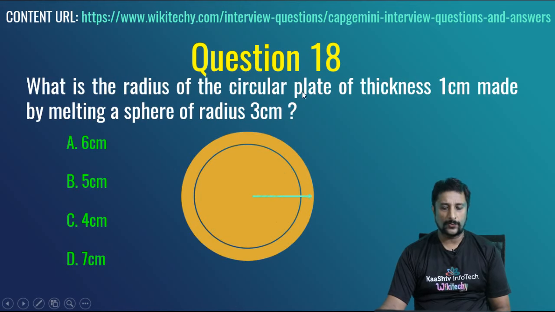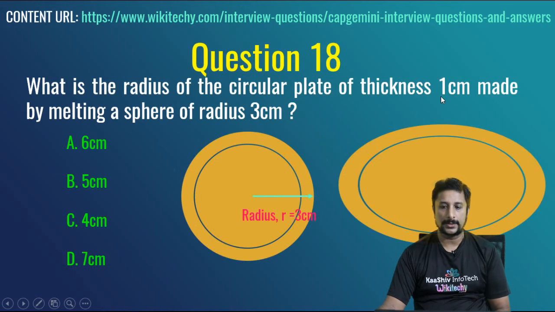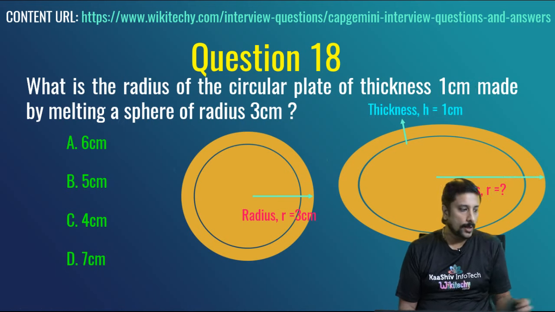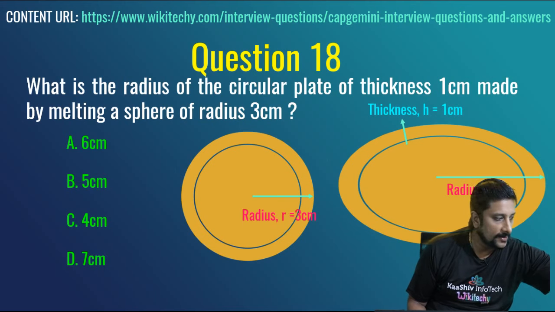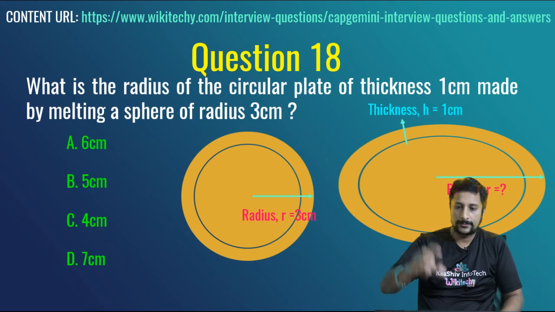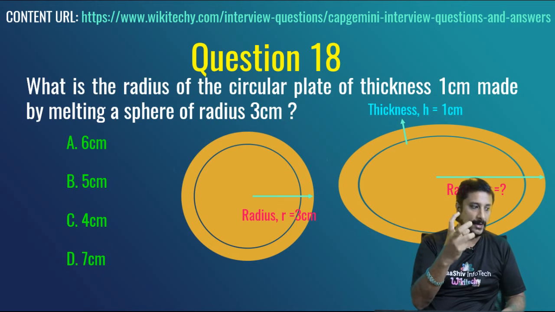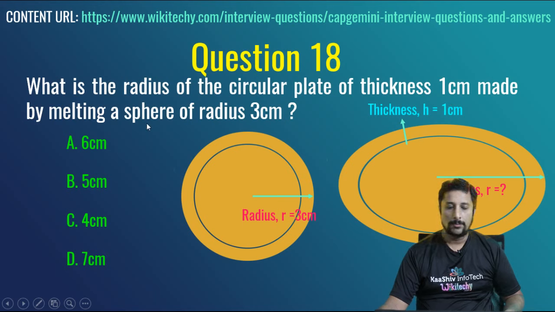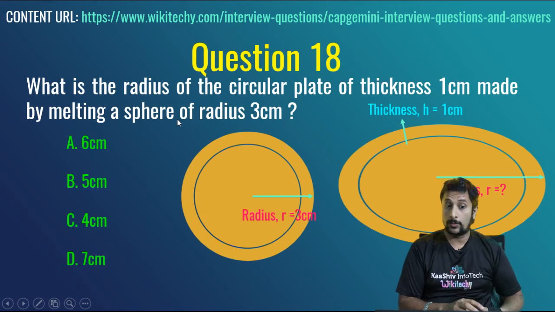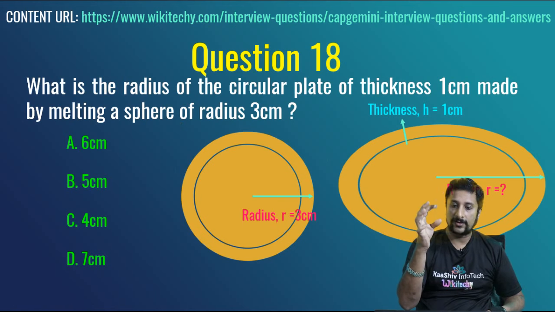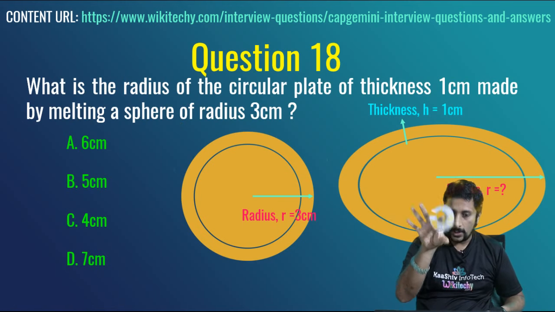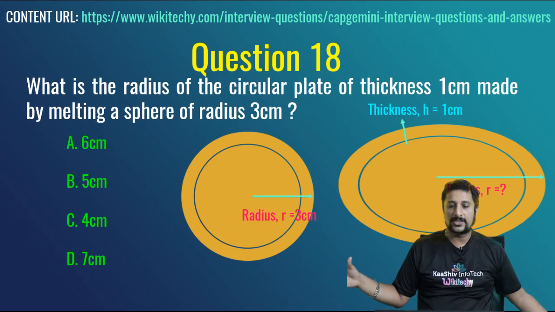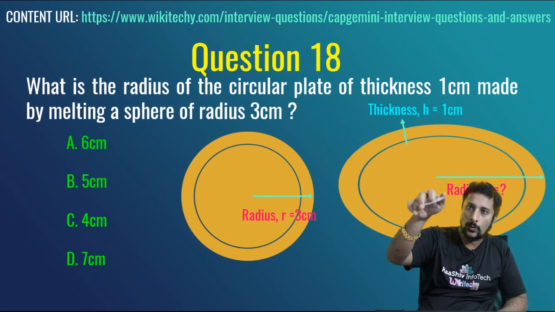What is the radius of a circular plate of thickness 1 centimeter made by melting a sphere of radius 3 centimeters? Like I got a circular plate like this, I made it from a sphere. The thickness of the plate is 1 centimeter. I want to find the radius of the circular plate I want to create. I got a sphere of radius 3 centimeters, so melt it and make it as a circular plate of thickness 1 centimeter.